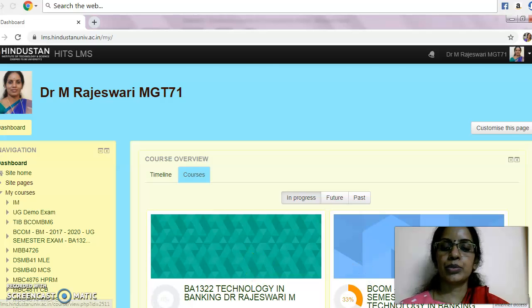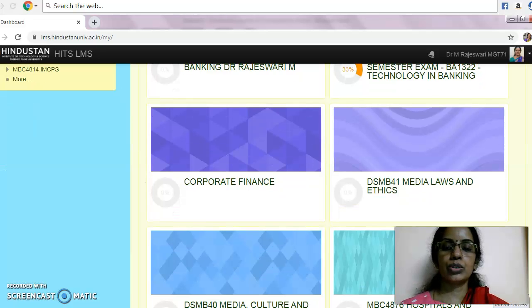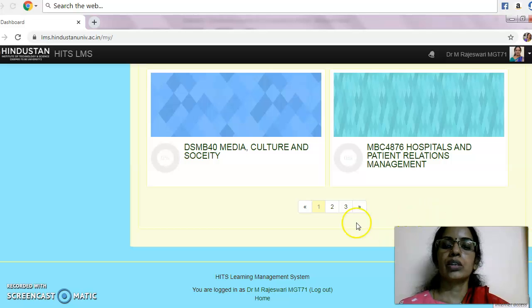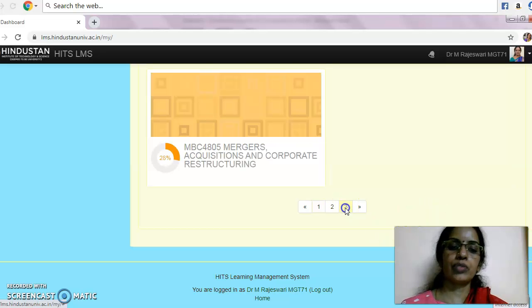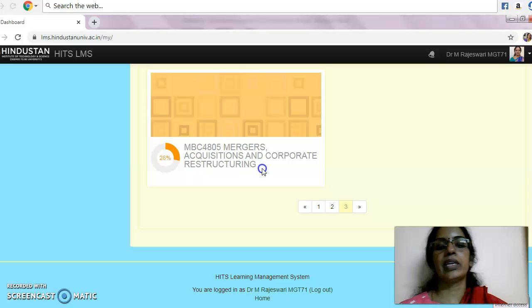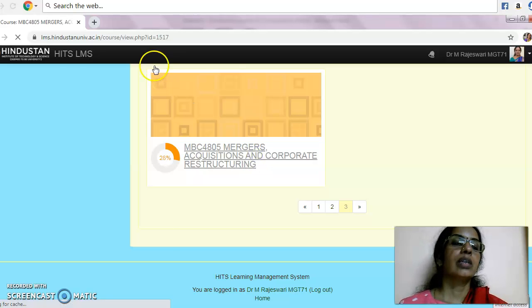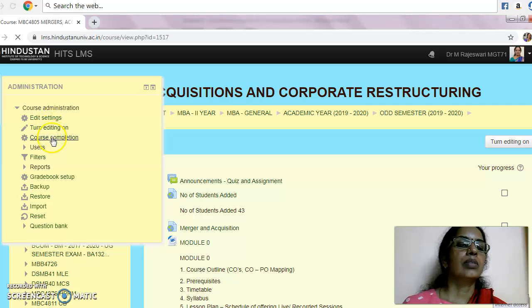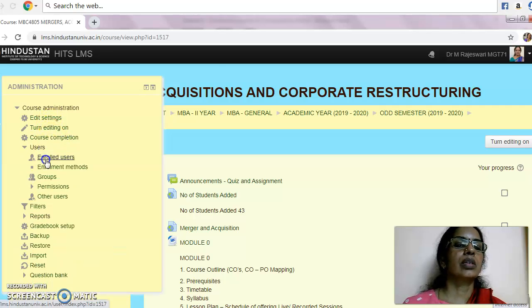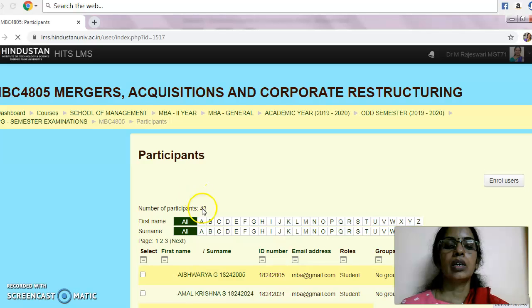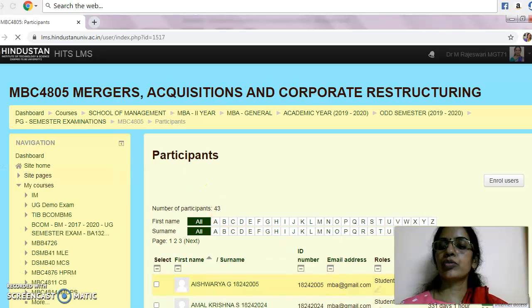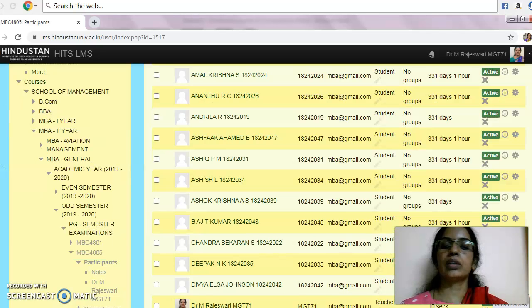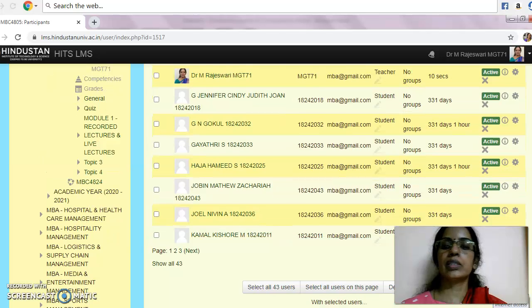And step 2, I have to show the students list and the course. The course which I am going to show, a lot of courses are included. Here let me take Merger Acquisition and Corporate Restructuring. So the students added, as rubrics point 2. Here the students are users, enrolled users. So the number of students enrolled is 43. Here this is the students list.